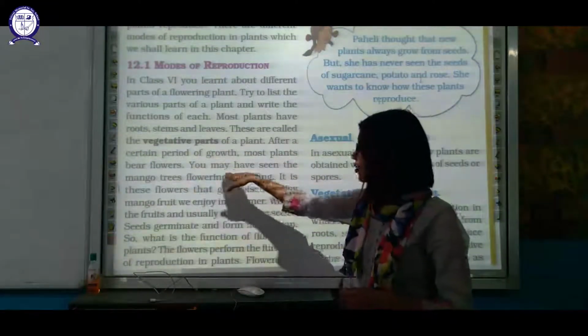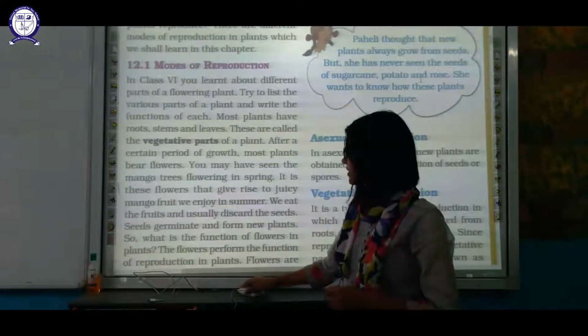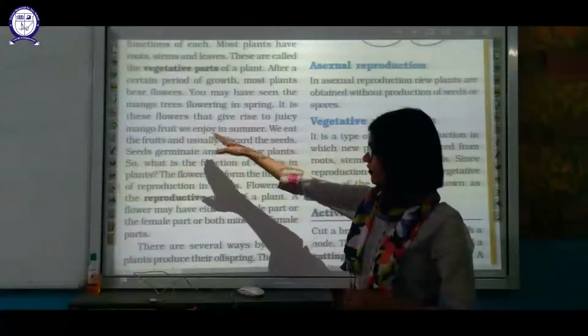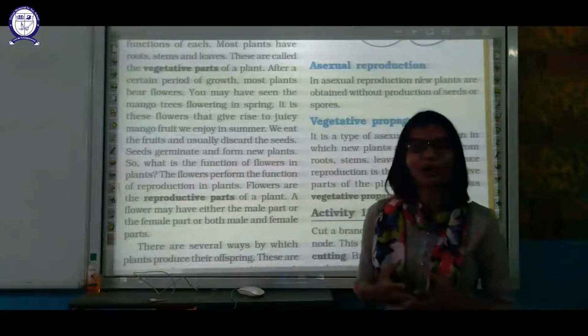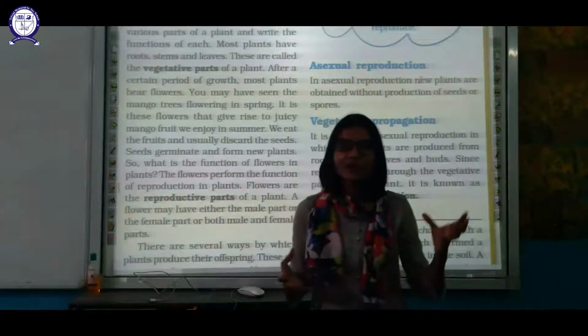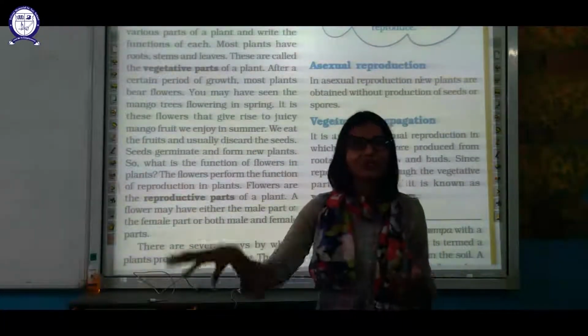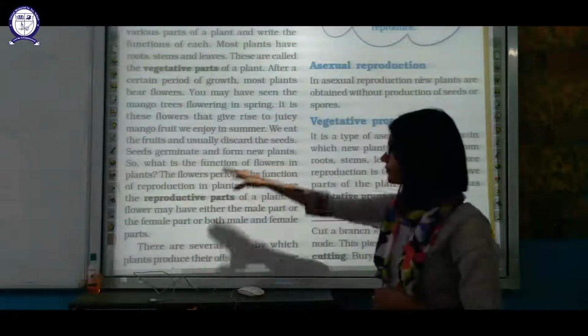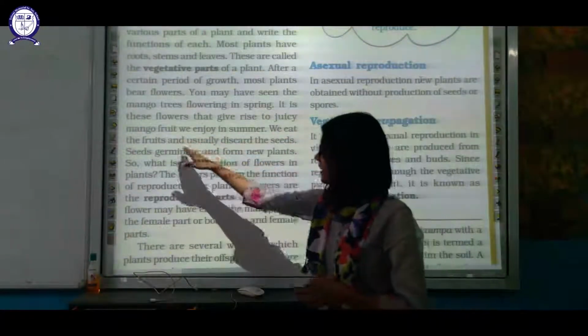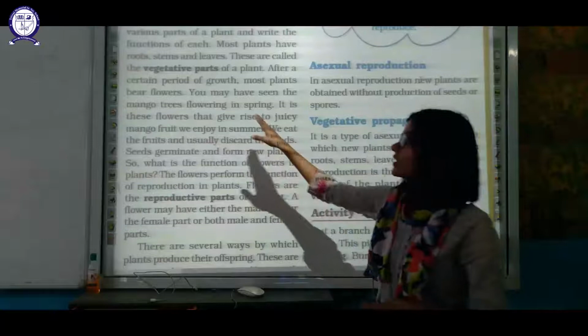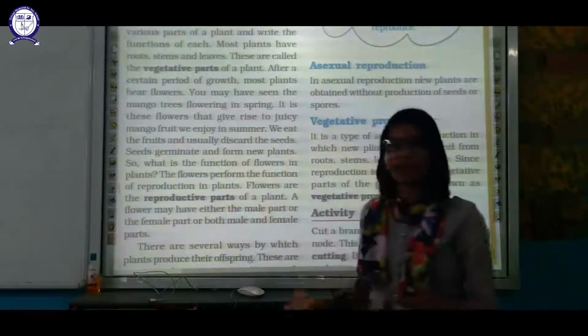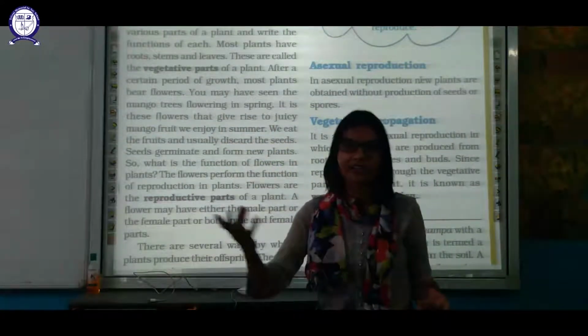You may have seen a mango tree flowering in spring. It is the flower that gives rise to the juicy mango fruit. I hope you know that flowers ultimately give rise to the fruit. We eat the fruit and usually discard the seed. The seed germinates and forms a new plant. We know that a seed will germinate into a new plant.